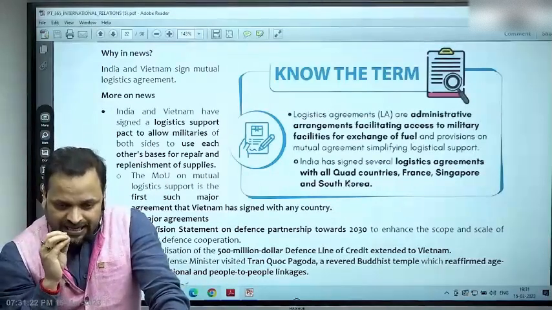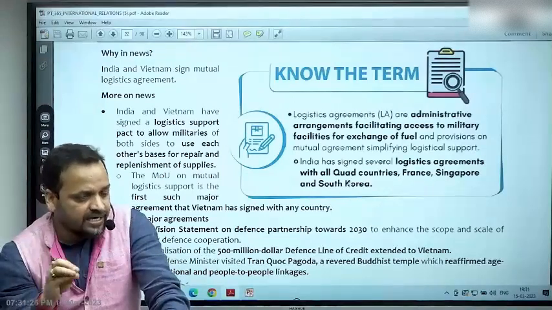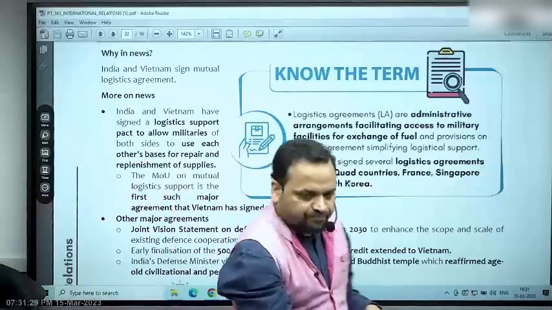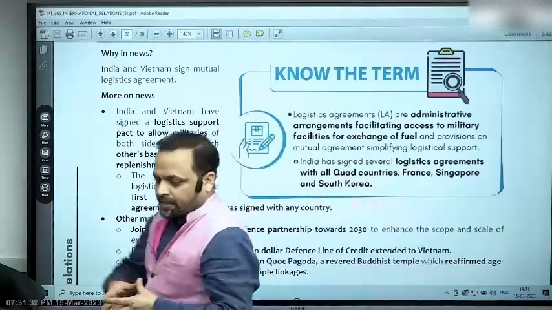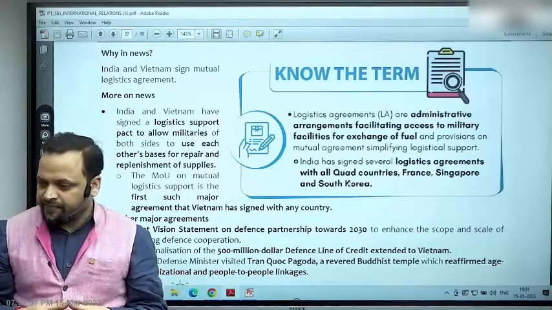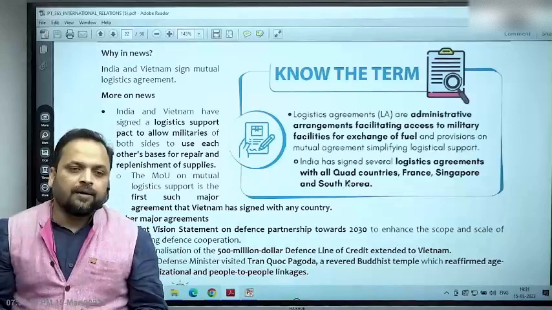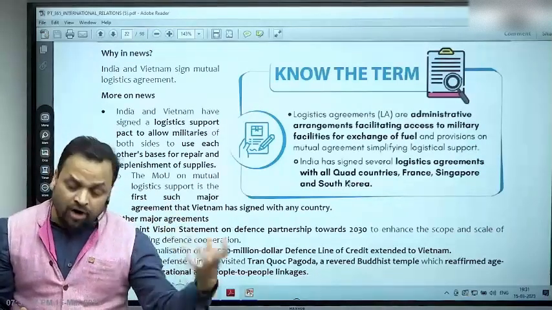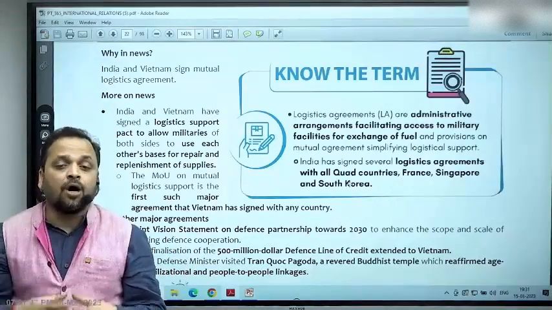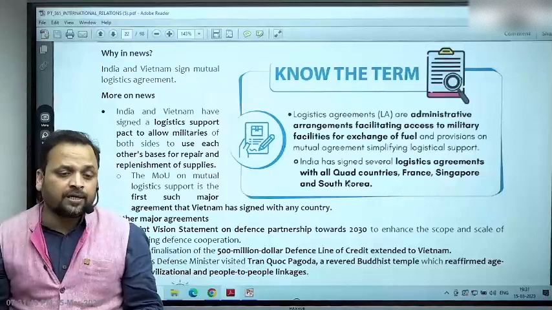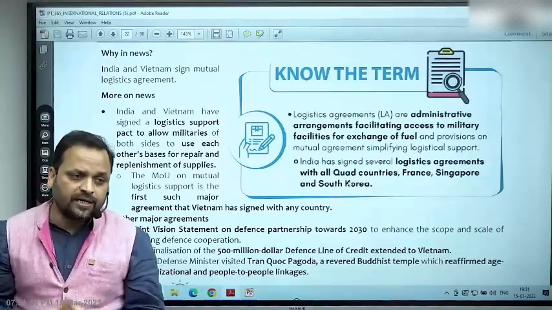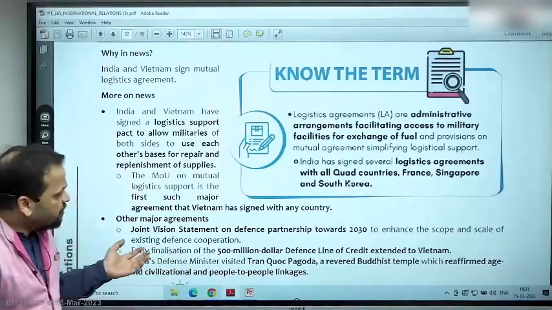So this is what the nature of logistics support agreement is. A, it involves sharing of logistics for designated purposes. B, it creates further cooperation between the defense establishment of both sides. Mainly, along with the exercises that we conduct, these kinds of activities also promote what is called interoperability, meaning ability to work together, right? And of course, this kind of a step is also an example of deepening of strategic ties. So that's why it came into news.